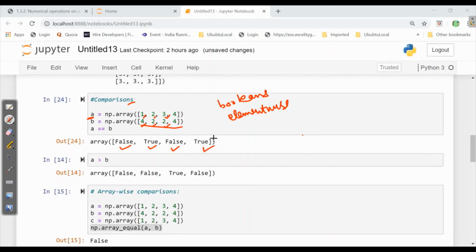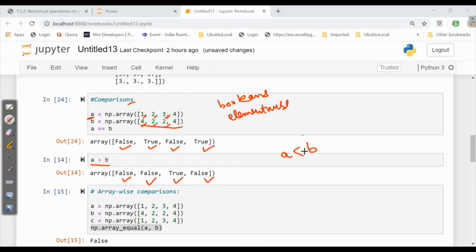Now, if we check whether A is greater than B, 1 is greater than 4? No, so it will return false. 2 is greater than 2? False. 3 is greater than 2? Yes, so it will return true. 4 is greater than 4? No, false. Similarly, it can work for A smaller than B also, so it works for comparison as well.